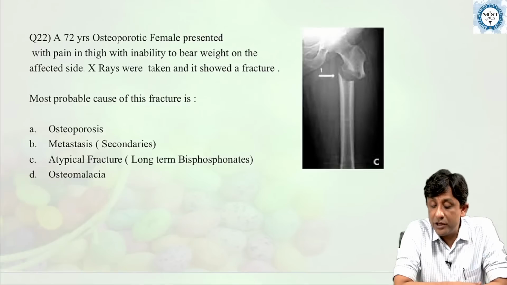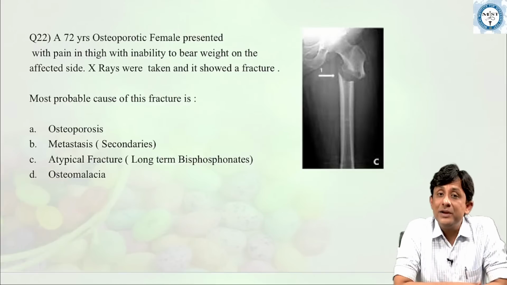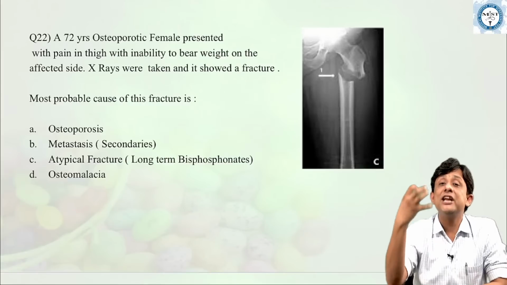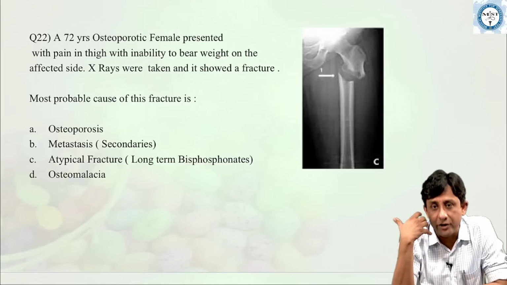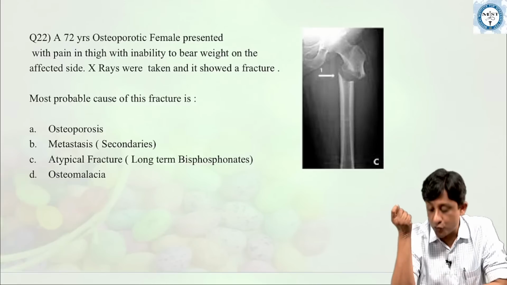A 72-year-old osteoporotic female patient presented with pain in the thigh with inability to bear weight on the affected side. Osteoporotic patient means that the patient is on anti-osteoporotic treatment. Yes. One of the most common medicines used are bisphosphonates.